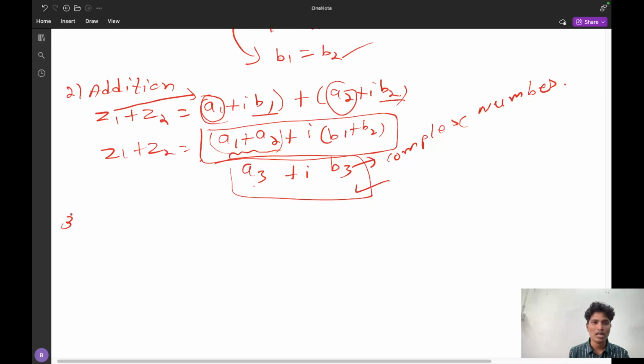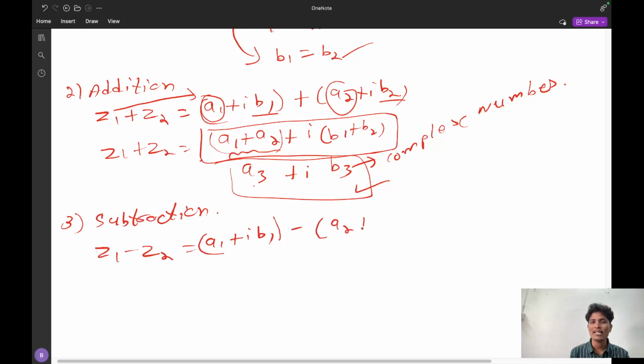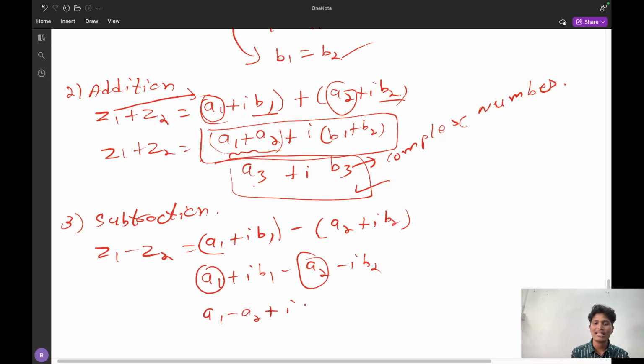Next, the third operation is subtraction. How is subtraction performed? Subtraction is simply the subtraction of two complex numbers, that is z1 minus z2, that is a1 plus iota b1 minus a2 plus iota b2. Which is a1 plus iota b1 minus a2 minus iota b2. Simply subtract the real parts, that is a1 minus a2. Simply subtract the imaginary parts, that is b1 minus b2. So again this is a complex number. Like this the operation is performed.